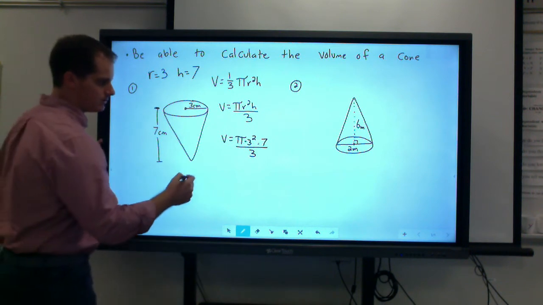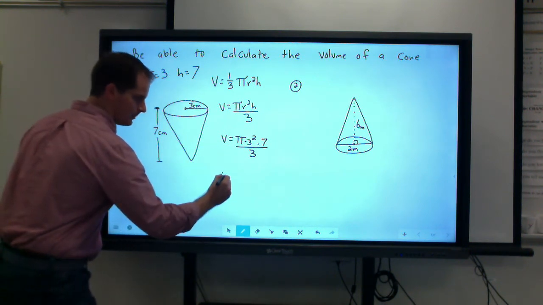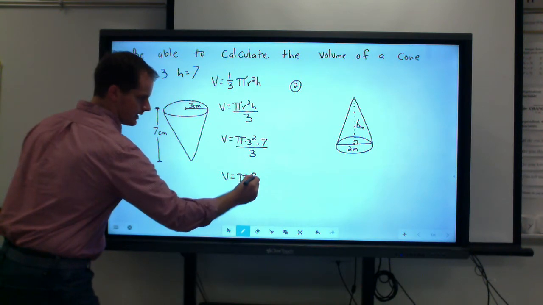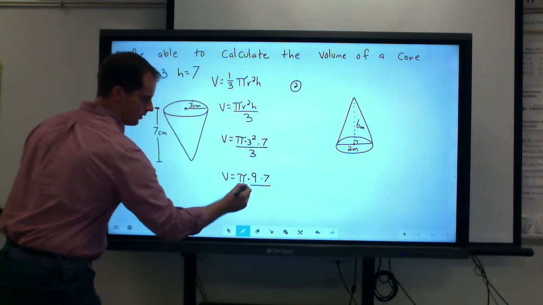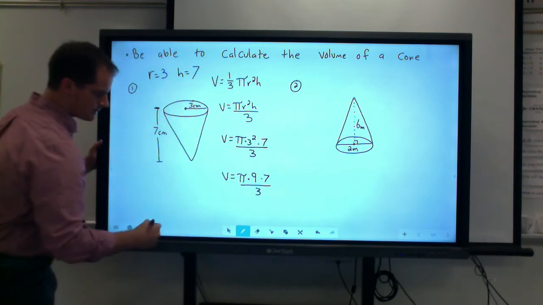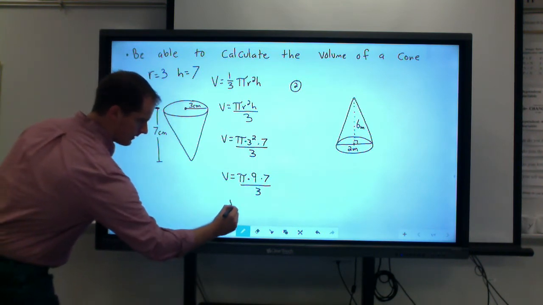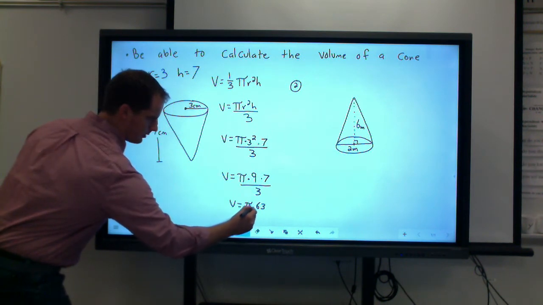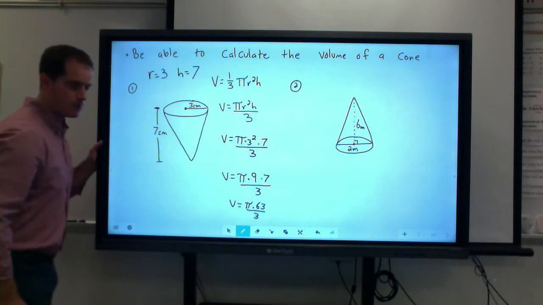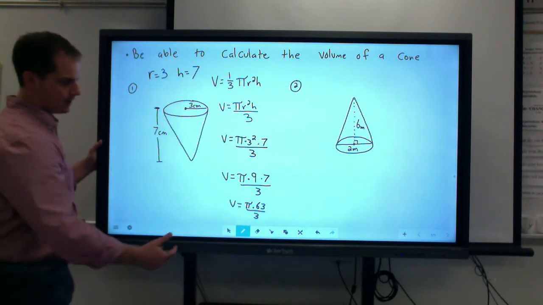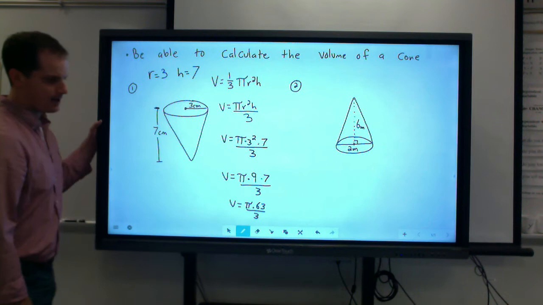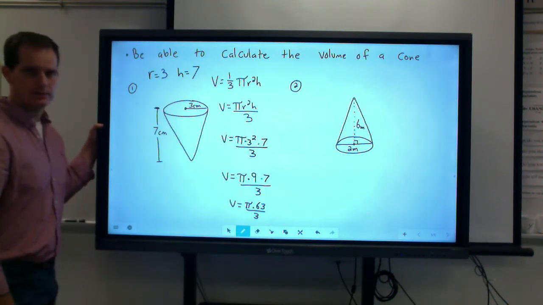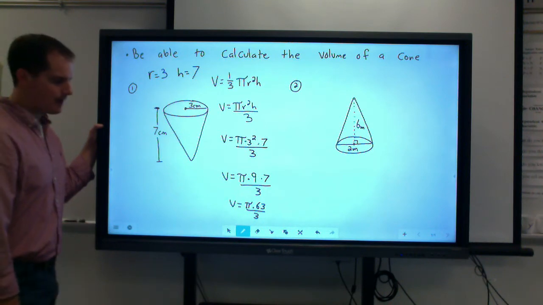Next step is to just simplify this top a little bit. We end up with pi times 3 squared, which is 9, times 7, all over 3. Continue this again. You're going to end up with your volume equaling pi times 63 over 3. Now, if you wanted to, you could use a calculator. You could actually multiply pi by 63 and then divide by 3. But some teachers will ask you to try to simplify the problem a little bit.